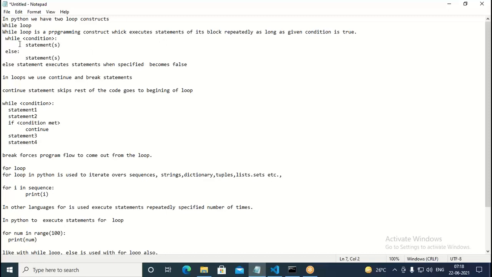Remember this. So while loop is going to be working like as long as the given condition is true, the statements of the while loop will get executed. But whenever the condition becomes false, what happens? It will not execute, it comes to else part. That too, whenever the loop is getting executed normally. Naturally, when it is coming to end of the loop, in such case we come to else part. But whenever we come out forcefully from that, the else part will not be executed. So for that we can see the program here.